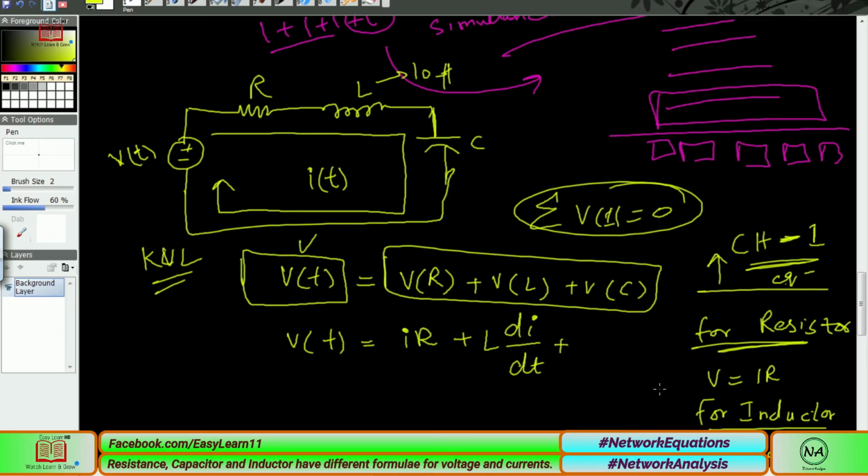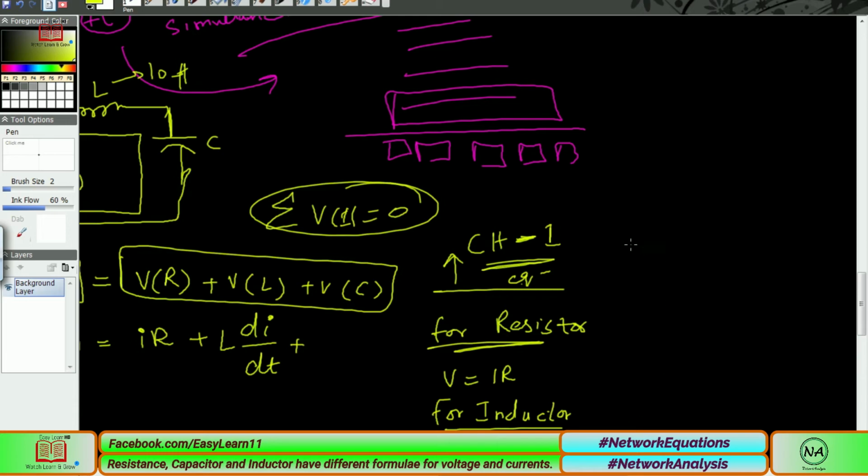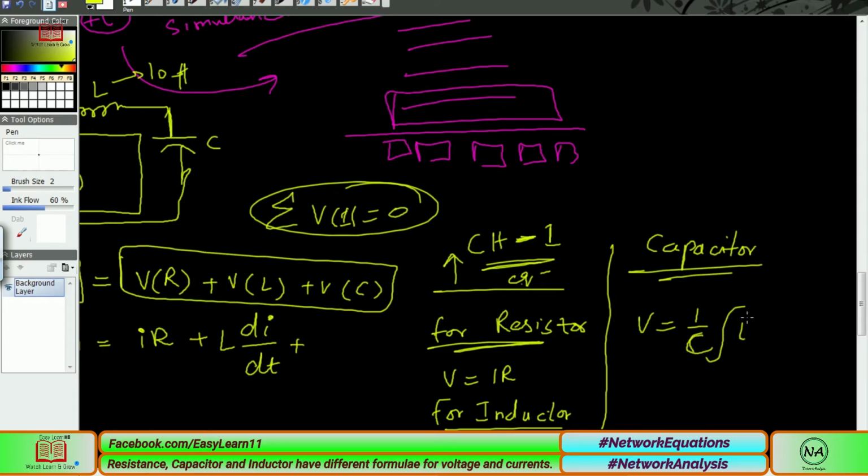Plus, what is the voltage across the capacitor? In case we have a capacitor, for the voltage across the capacitor we have a different form: 1 over C integration of i dt, meaning integration with respect to time t. In the previous case we had derivation, but now we have integration.